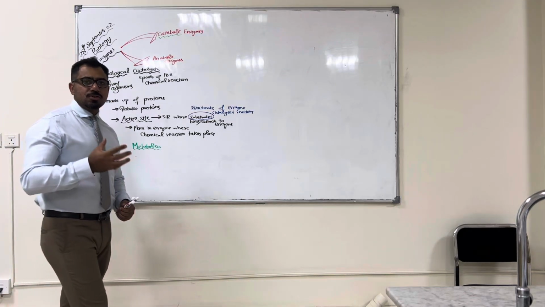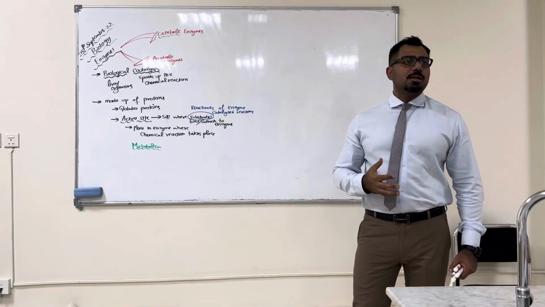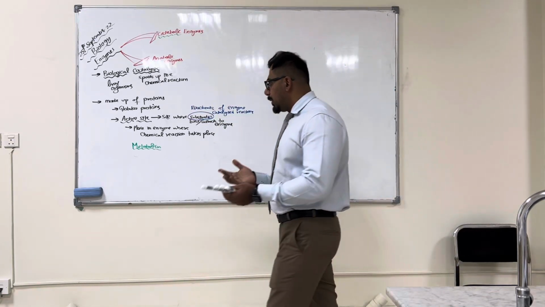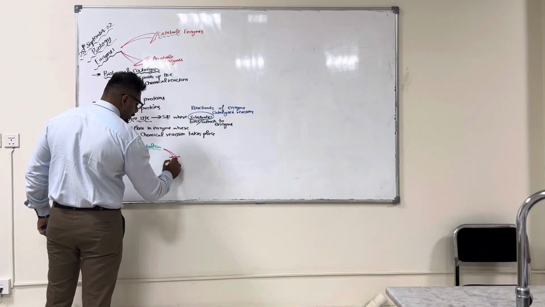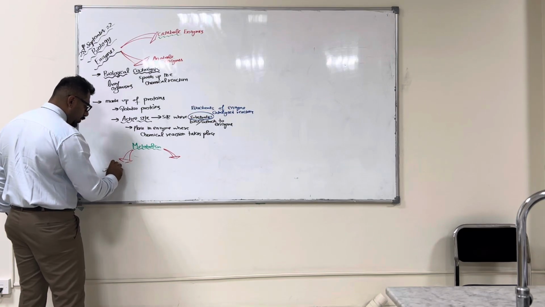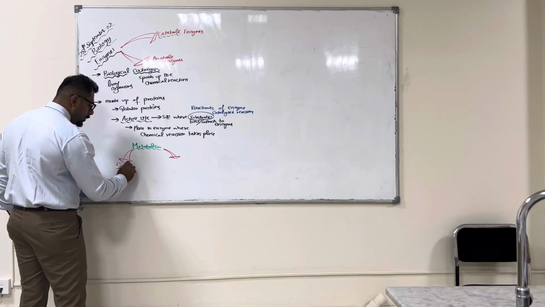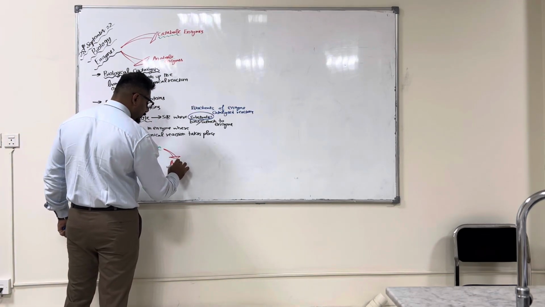Right? The chemical reactions taking place inside the cells or in our body, that is called metabolism. Now metabolism is basically divided into two types: catabolism and anabolism.